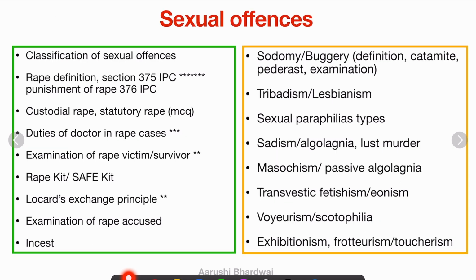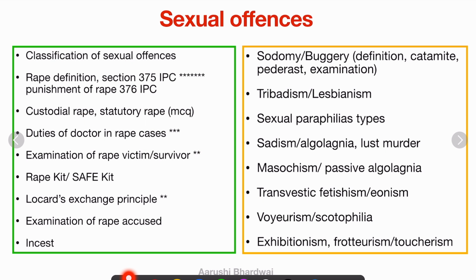So now let us move to sexual offenses, a very good unit. And yeah, classification of sexual offenses. It's an okay, read topic. Rape definition, Section 375 IPC. Punishment, that is 376 IPC. Very important, very important. It will be asked in your viva: what is Section 375, what is the definition of rape, and it's a very good detailed definition.